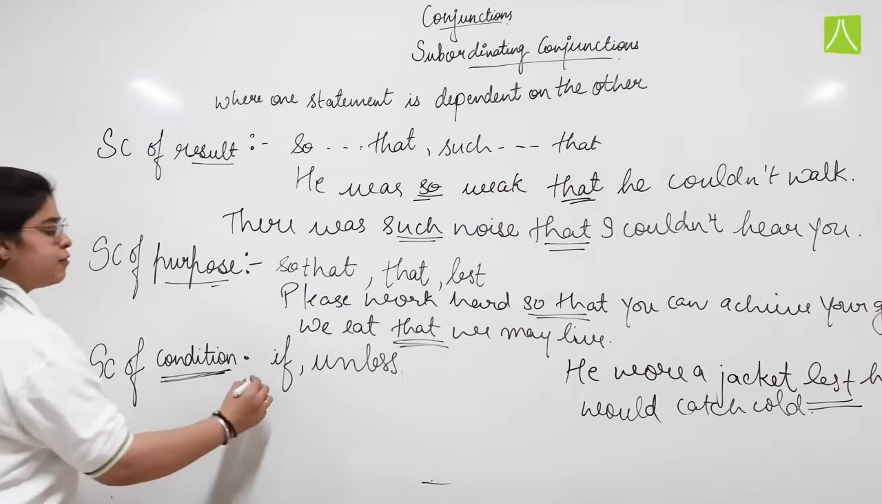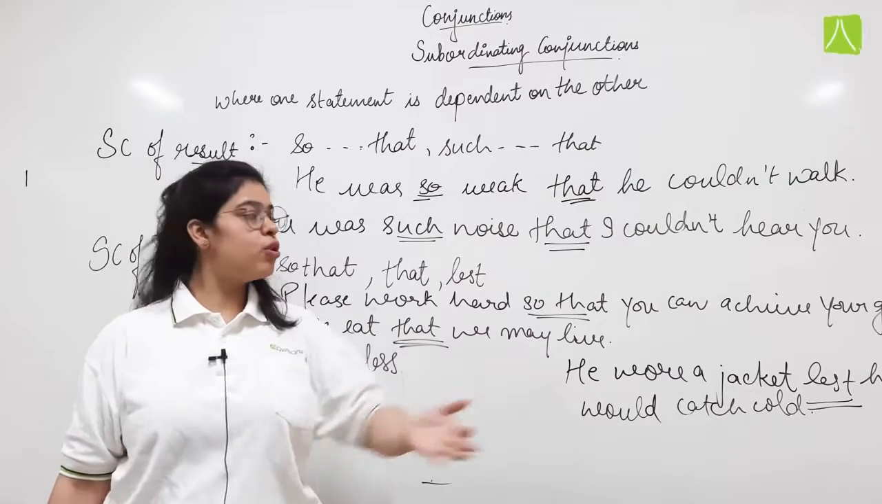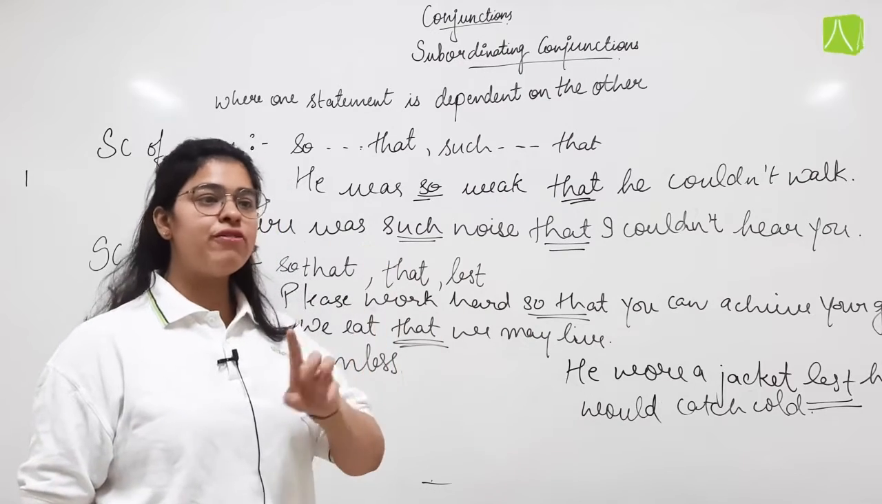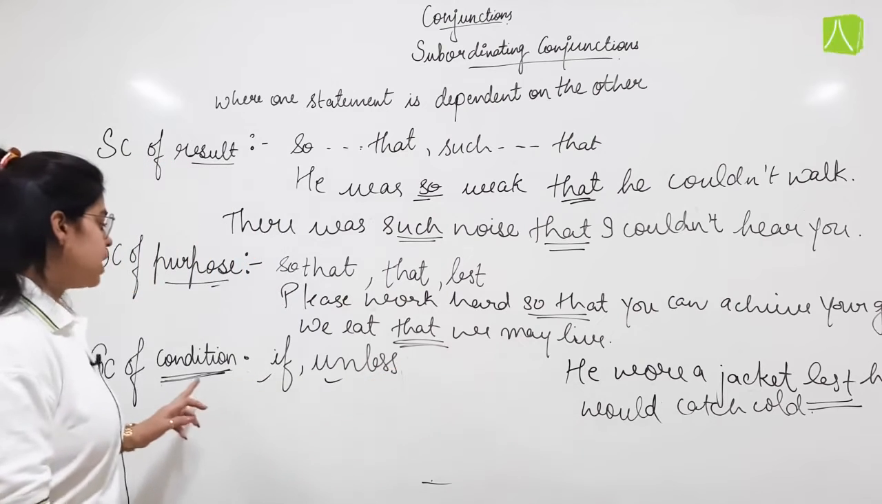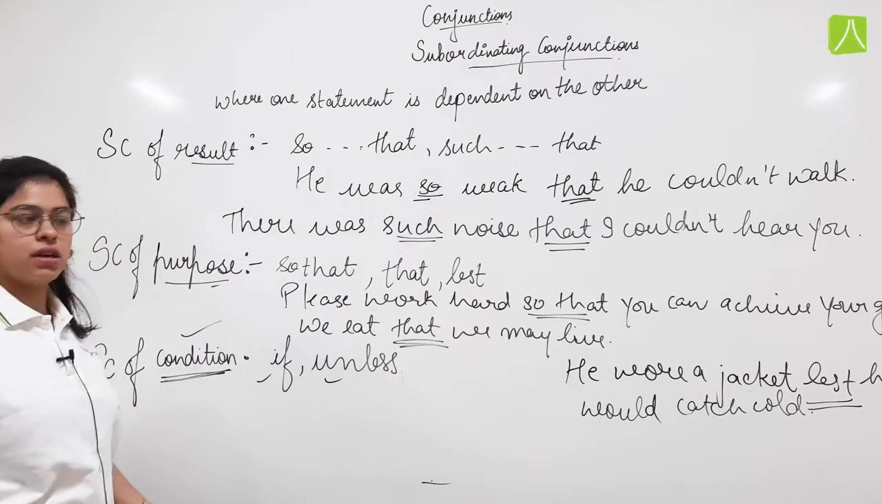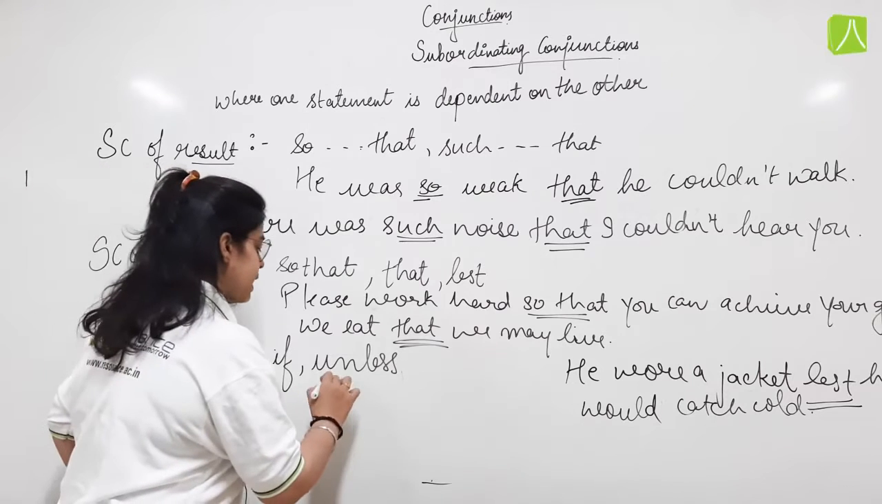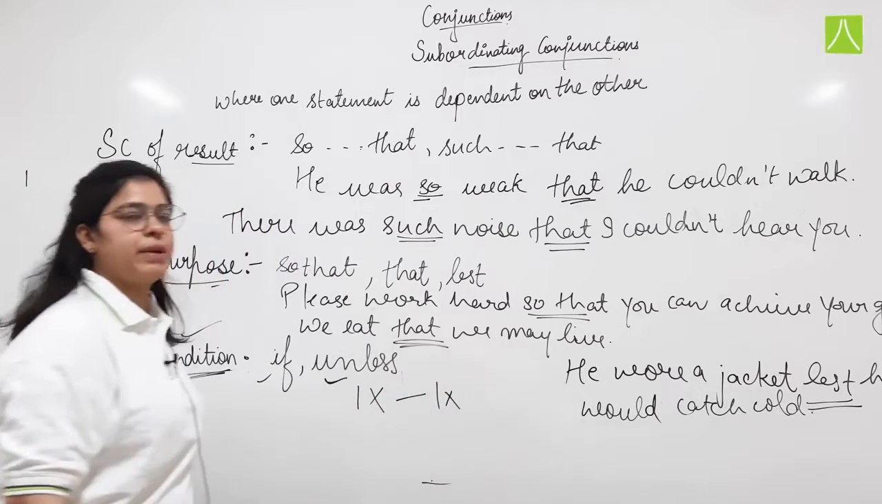Condition again, if and unless. Work hard if you want to reach your goal. We are telling a person, only if you want to achieve your goal, start working hard. So there is a condition applied to it, that if you want to achieve something, you need to work hard for it. Unless tells us that one thing will not happen if the other one is not happening.